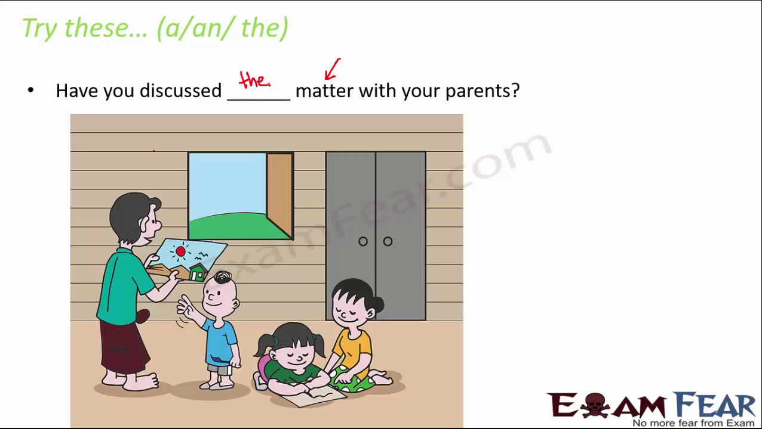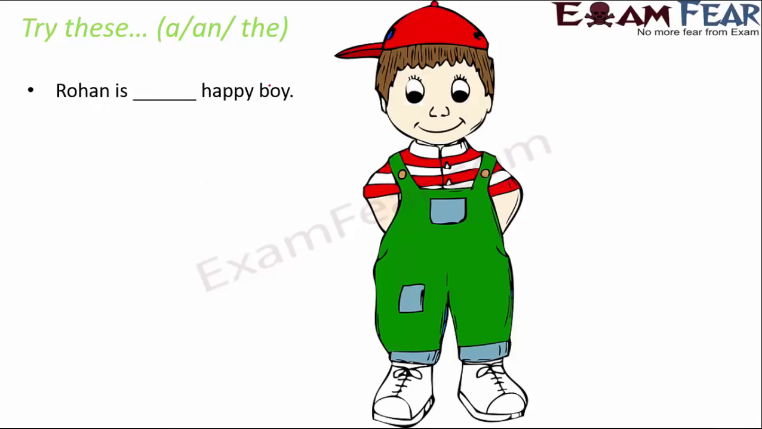Now it is quite obvious that we will not use an, because an is used before vowels. A will not be used because here, looking at the statement, we can understand that it is trying to mention a specific matter. So we will use the. Let's look at the next one. Rohan is dash happy boy. So here, if you look at the word happy boy, so happy is what? Happy starts with H, which is a consonant. So we will say Rohan is a happy boy.